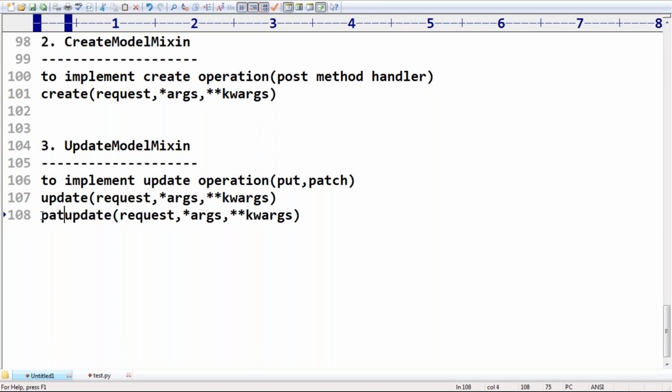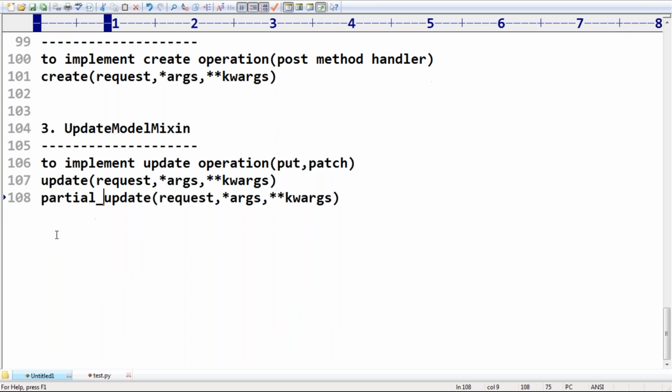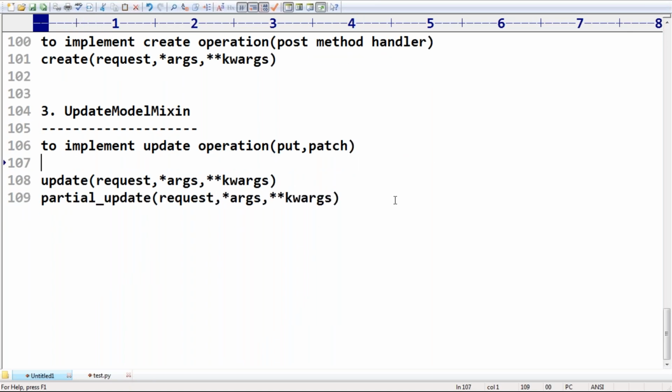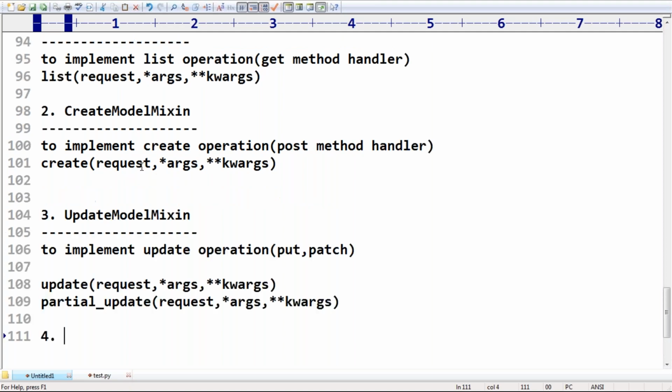What is the second method, sir? Partial update. These are the two methods which are available, right? First one is the update method. Next, the partial update, like this, right? Next, sir, fourth one. This is about update, right?